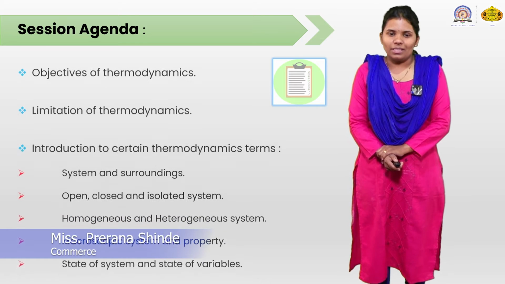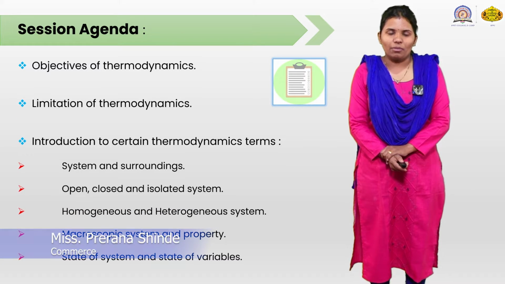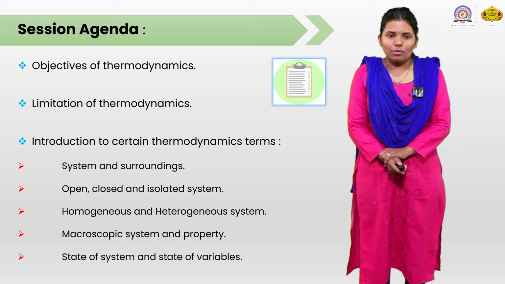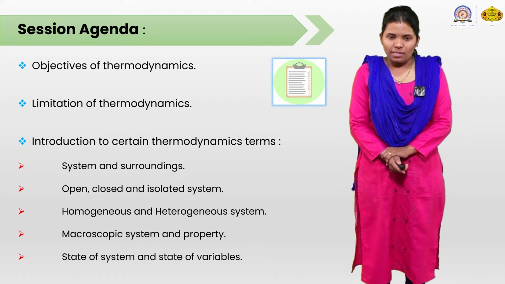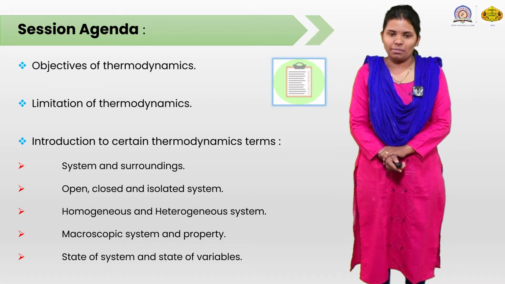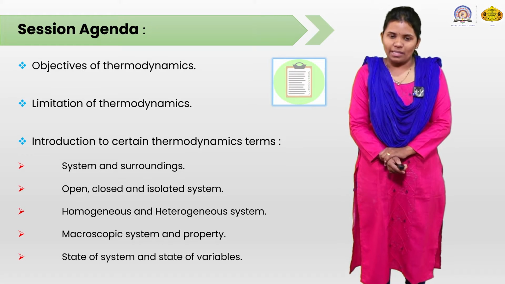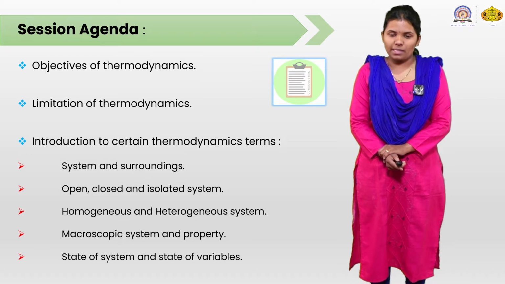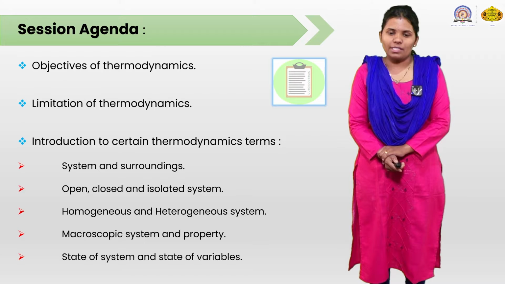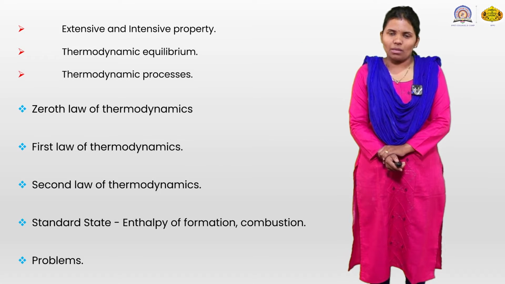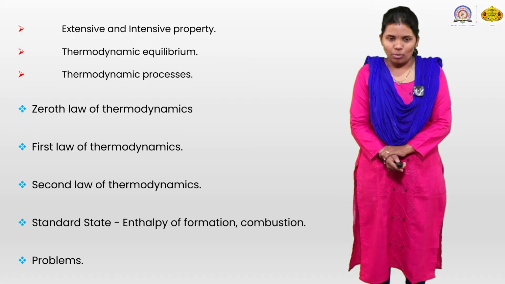So today we are going to see the topic from the F.Y.B.Sc., that is thermodynamics. We are going to see the objective of thermodynamics, limitation of thermodynamics, and the introduction of terms like system and surrounding, open, closed and isolated system, homogeneous and heterogeneous system, macroscopic system and its property, state of a system and the state variables, extensive and intensive property, thermodynamic equilibrium, thermodynamic process.